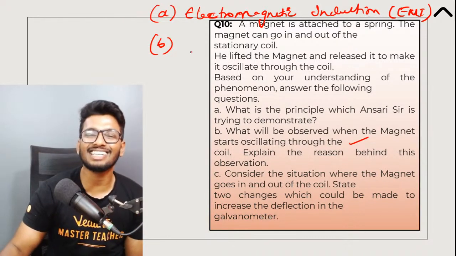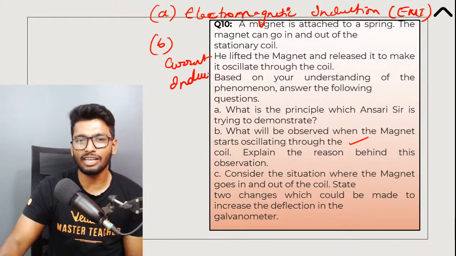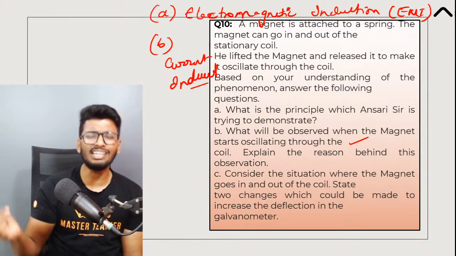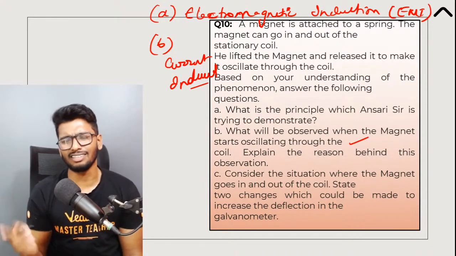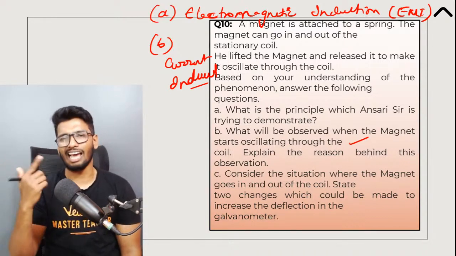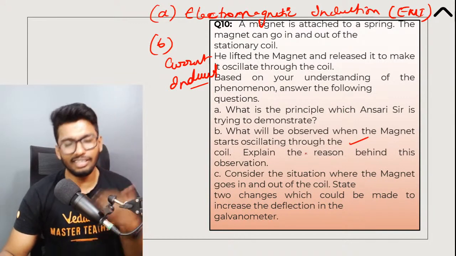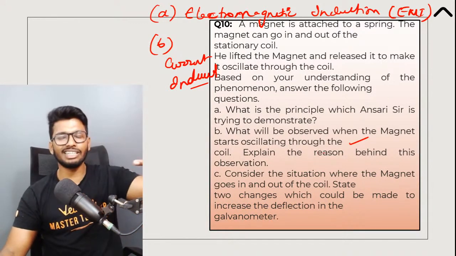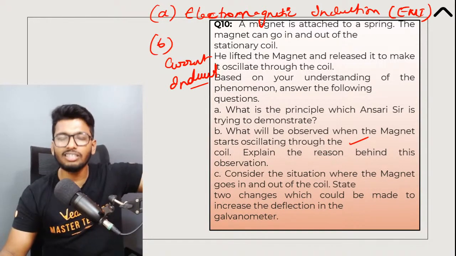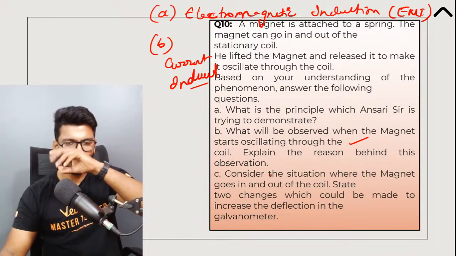Exactly, guys, exactly. There's a current being induced because of the movement of the magnet. So there's going to be a deflection of the galvanometer. There's going to be a momentary deflection in the galvanometer as and when the magnet is moving. Absolutely correct. The reason behind this is electromagnetic induction. When a moving magnetic field is linked to a conductor, there's a current induced, and that is the reason for it.